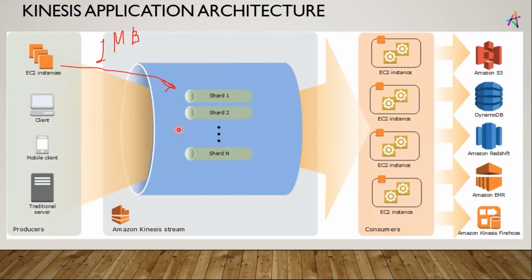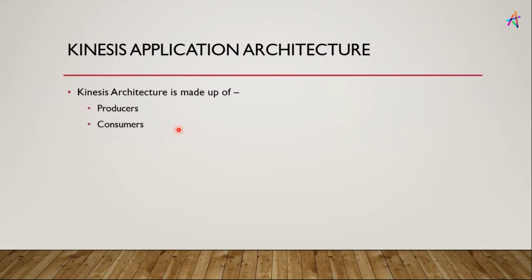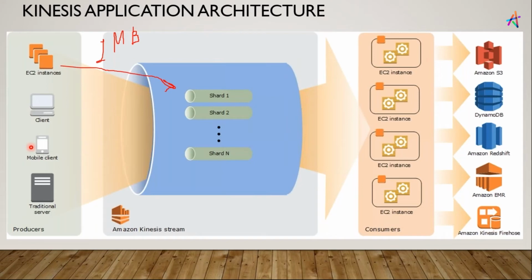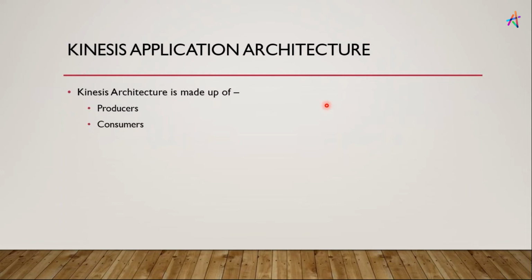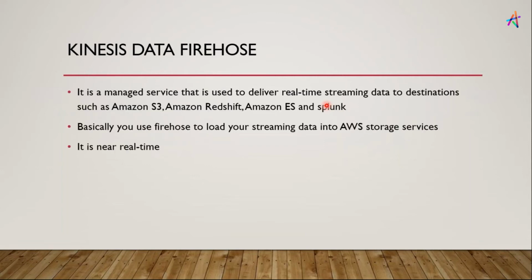Now, as I already said, at one side we have producers that are producing the data, and at another side we have consumers that are actually consuming data. So always remember the water tap and your plants. Your water tap is producing water, it's giving you the water, and your plants are consuming the water. So just like that, there could be a web server or application that is producing the data, and at another place you can have some program that will consume that data, and the middle part will be done by your Amazon Kinesis data stream.